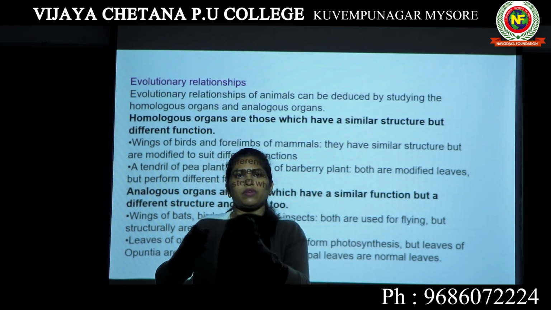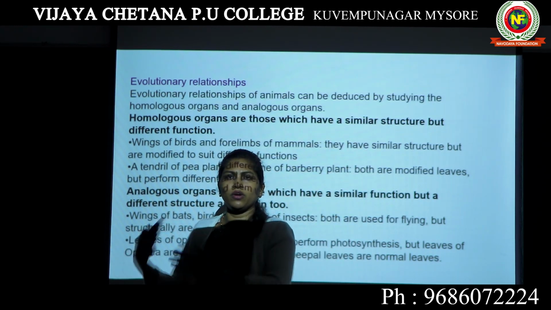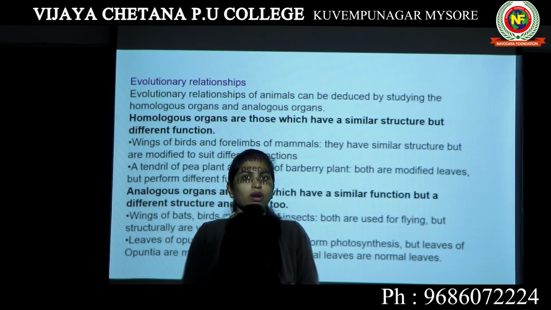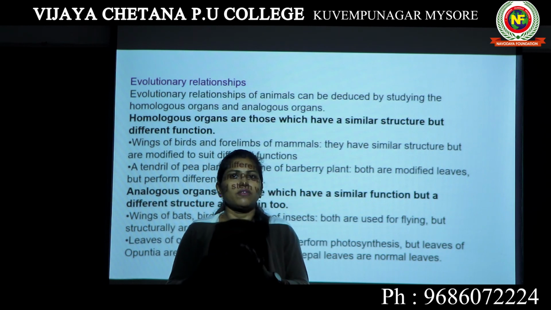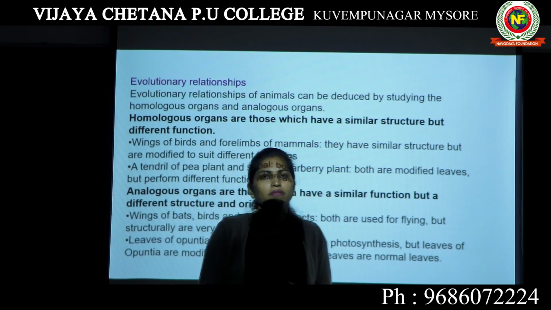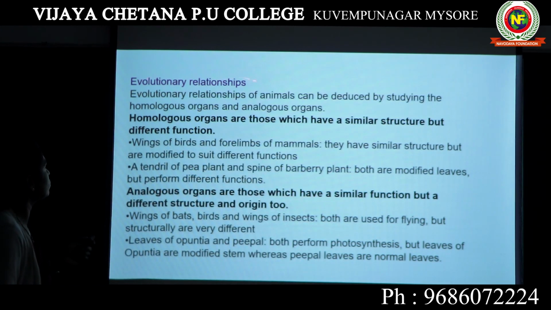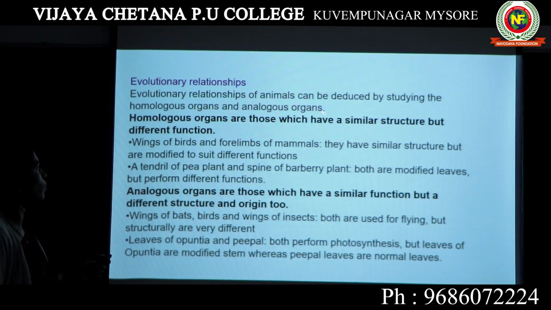However, in the process of evolution, we evolved as a completely different organism, and the cheetah also evolved as a completely different organism. But our forelimbs say we both were related organisms. By looking at the anatomy, we can say that. That's what evolutionary relationship is all about. It can be deduced by studying homologous organs and analogous organs.